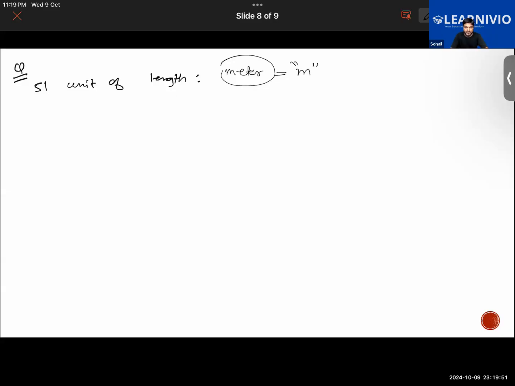The next question is, which is the standard unit of measuring? Okay, the options are given.